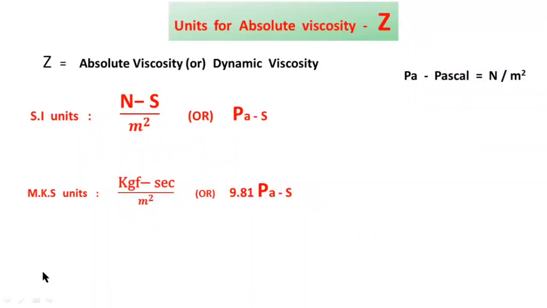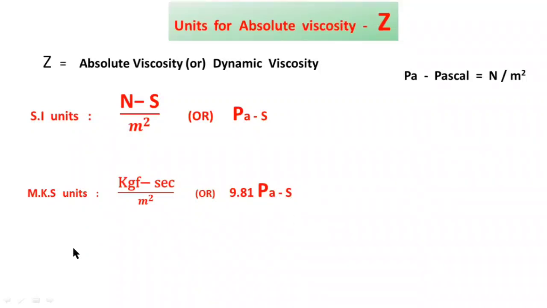Already all of you know 1 kg force equals 9.81 newtons. Therefore, if you want to convert this unit into SI units, you have to multiply by 9.81. So 1 kg force second per meter square equals 9.81 Pascal second.